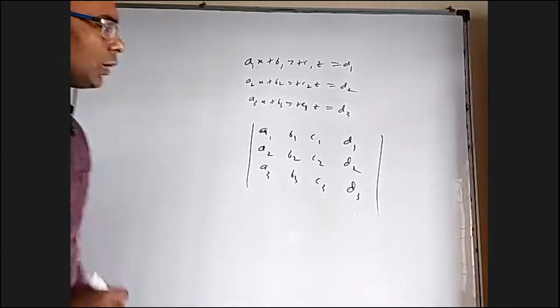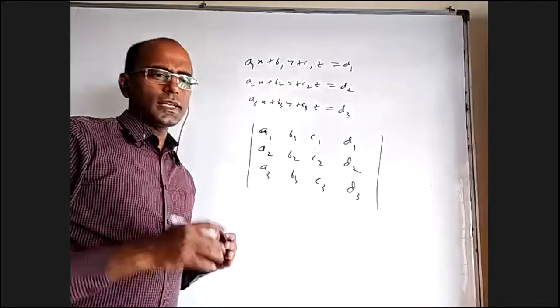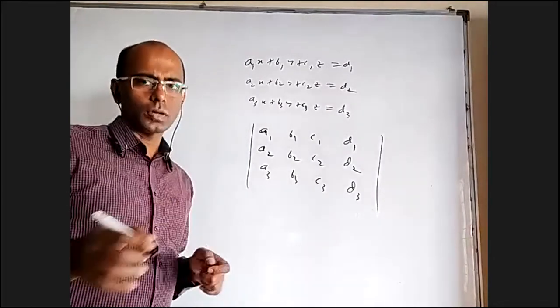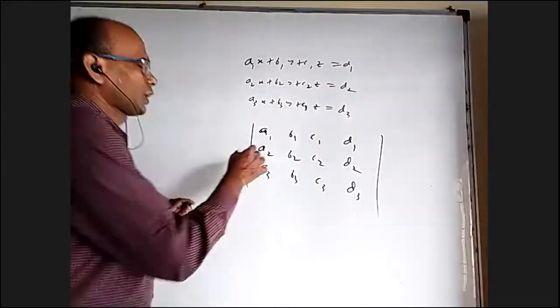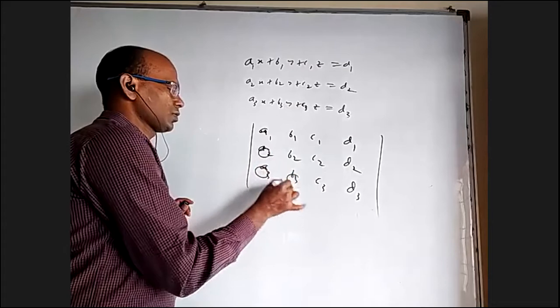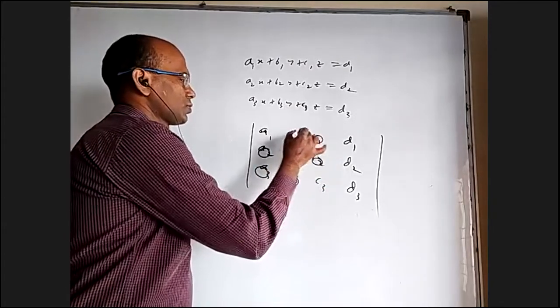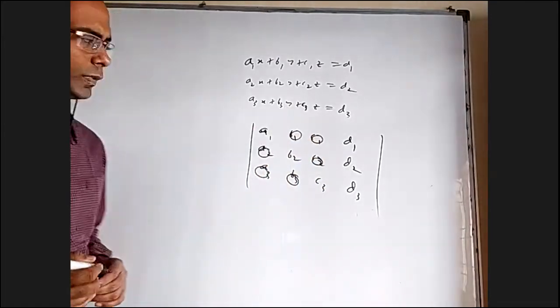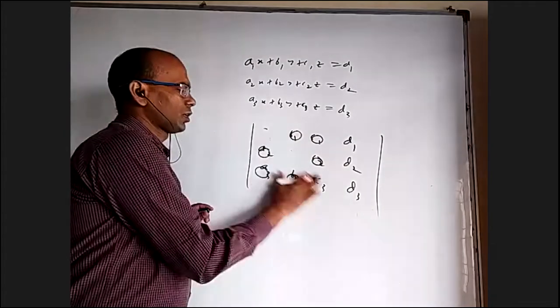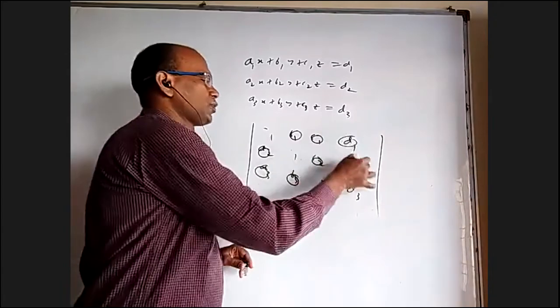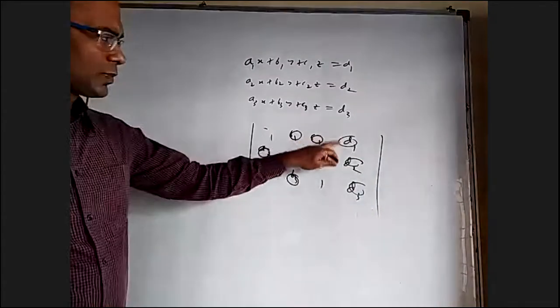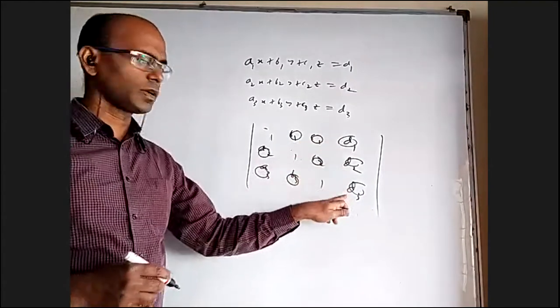We are allowed to do only elementary row operations, not column operations. And with that, we have to convert these entries below and above the diagonal into 0, and later on, convert the diagonal entries into ones. Then some new numbers will come in the last column. Whatever comes here is x, whatever comes here is y, whatever comes here is z.